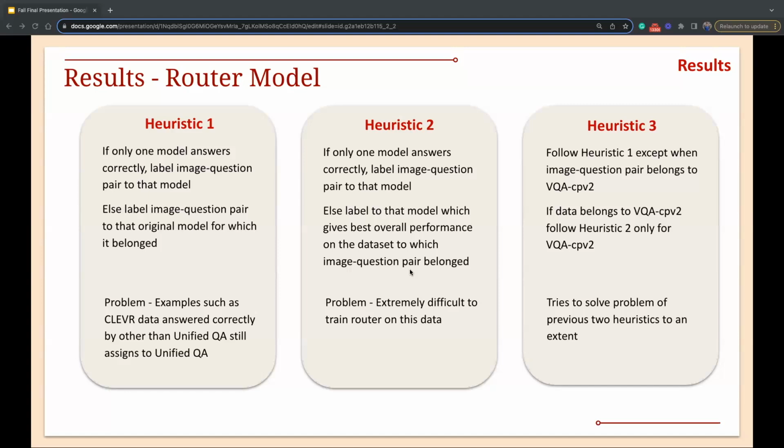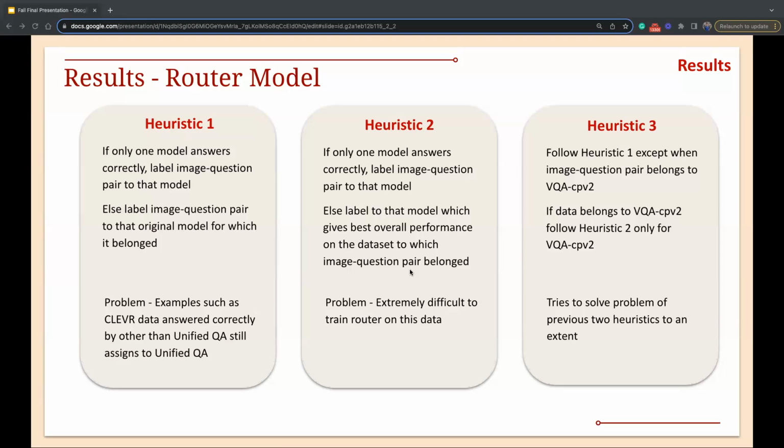But the problem with this heuristic was that there were examples, such as in the Clevr data, where it was not correctly predicted by its primary model but was predicted correctly by other models, and it was still assigned to its primary model, which should not have been the case.